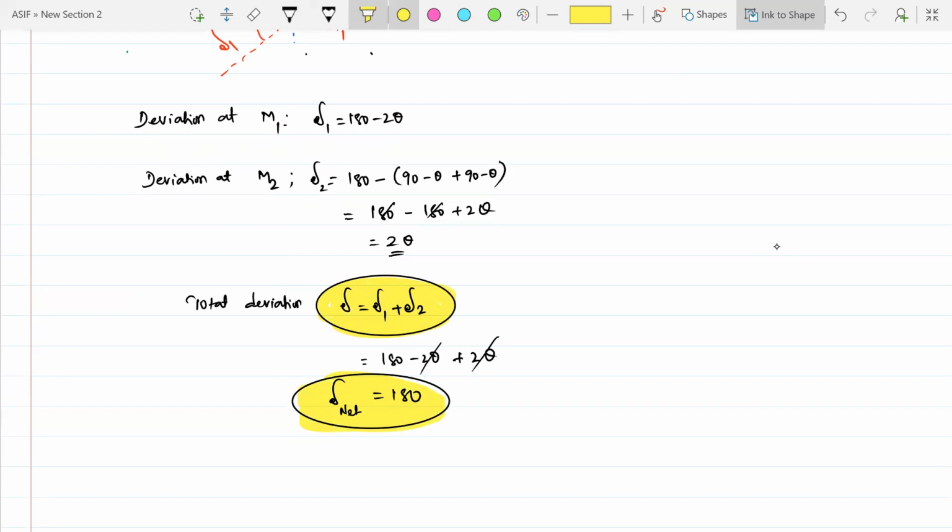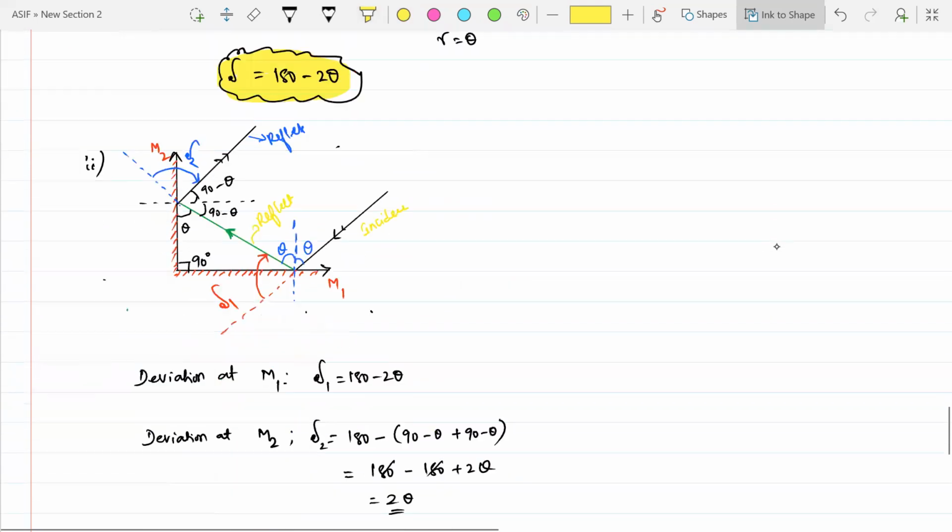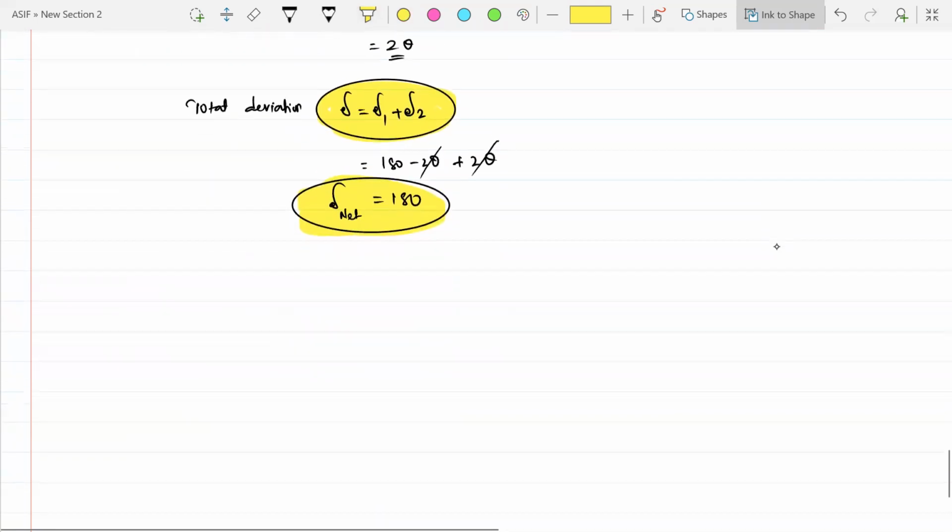Say we have more deviations, suppose 4 deviations come. Yes, sir. 3 deviations are in clockwise and 1 deviation is anti-clockwise. All the deviations in the same direction you add, and you subtract the other one from that. Okay, sir. Clear? Yes, sir. So that was about deviation. Is it clear? Yes, sir.